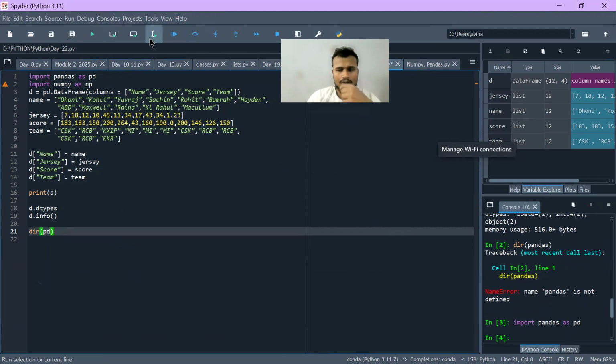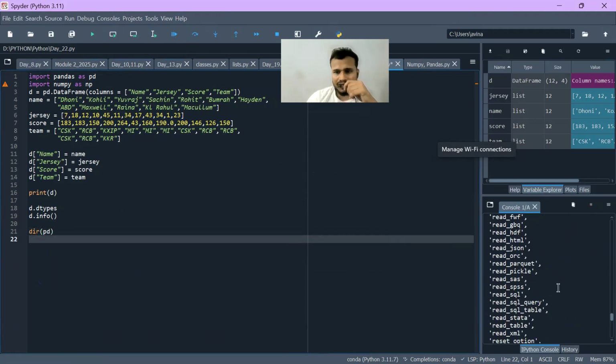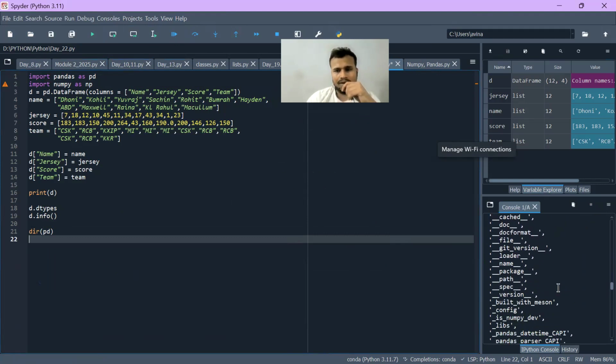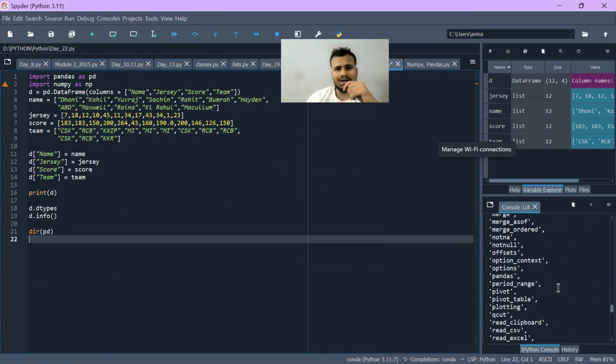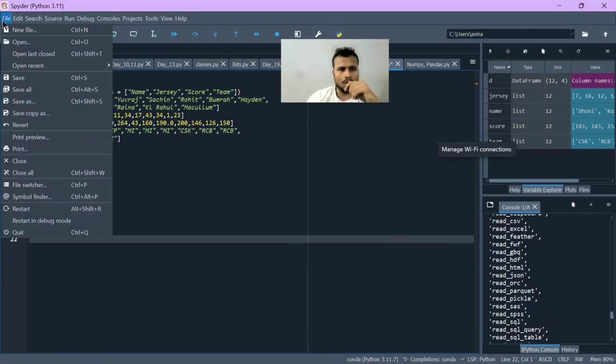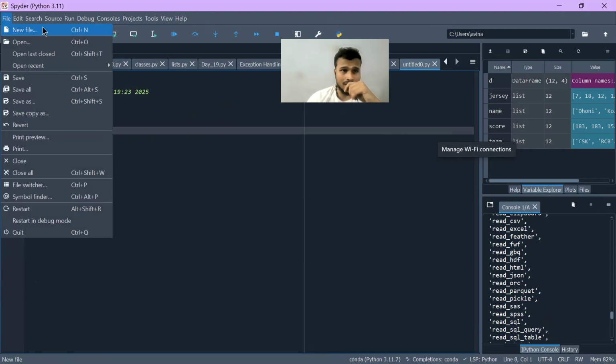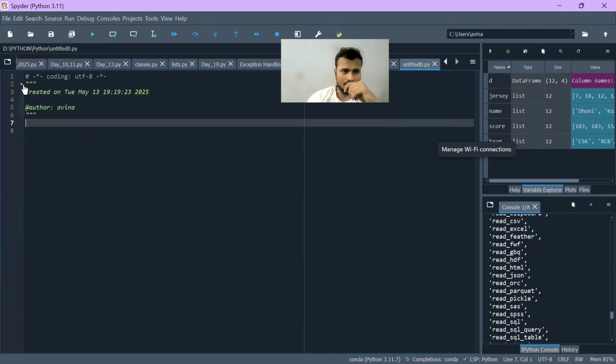Okay, and if I execute this line of code, you can see that various functions pertaining to pandas have come up, right? So for that reason, I suggest Spyder. Now let's move on to our topic. And again, how can you open a new file in Spyder? It's the same simple way as you do in Microsoft Word and Microsoft PowerPoint. Just go inside New File and you can open a new file from there itself.